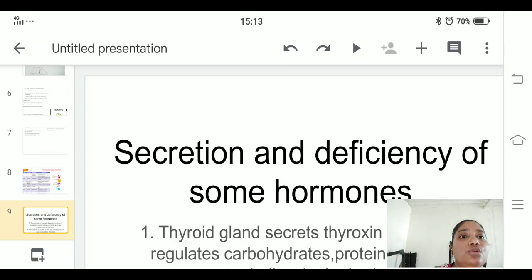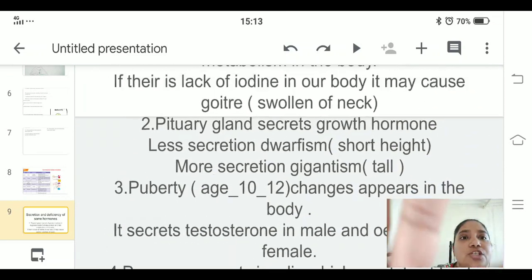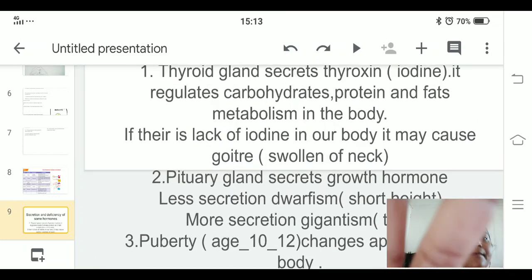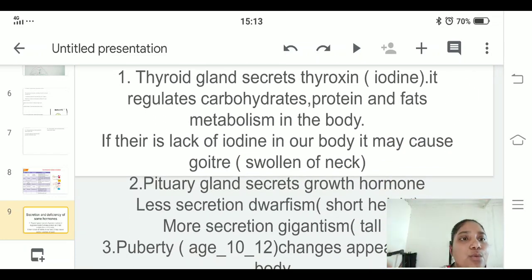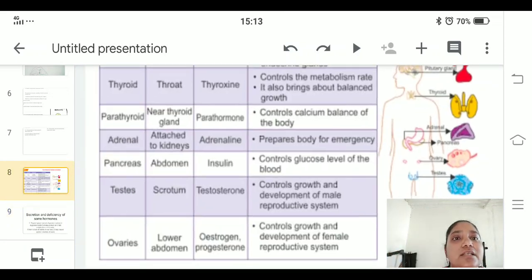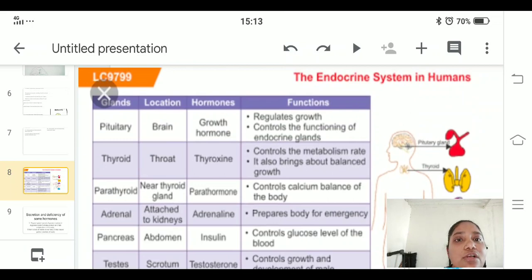There are two growth hormones present, and the second one is growth hormone. If there is less secretion of this hormone, some people are very short, and you can call that dwarfism. If this secretion is more, they become tall, like gigantism.